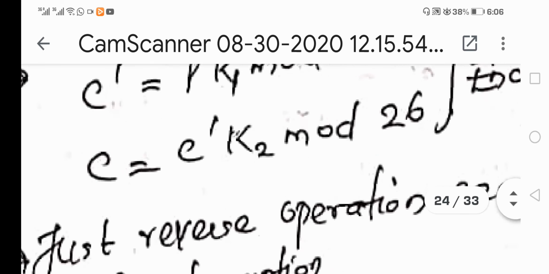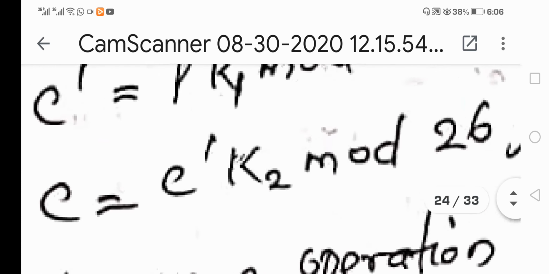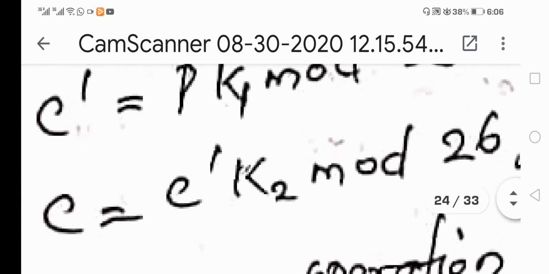Okay, so in the second step, here it is C dash plus K2. Please note it is C dash plus K2. It is not C dash K2, it is C dash plus K2. I have forgotten to include one plus sign here. Please note it down. When I send this note to you, I'll correct it and send.